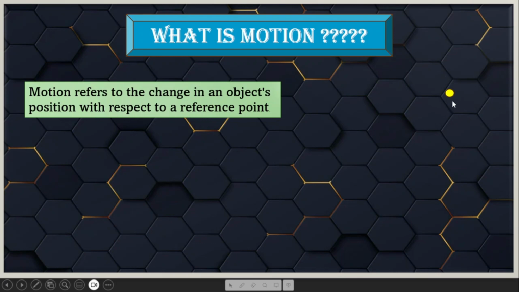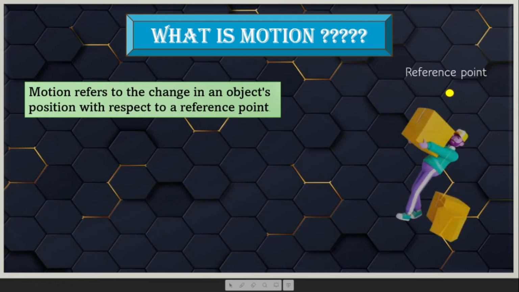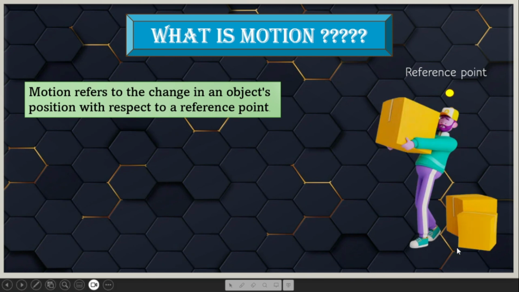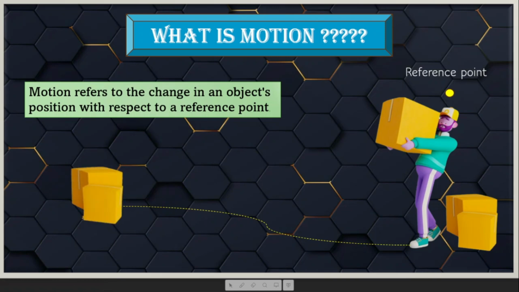Can you see this yellow dot? This is our reference point. Okay? And we have one box placed near this reference point. And this box is moved from here to here, which is the final object's position.